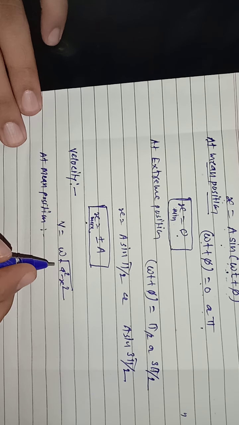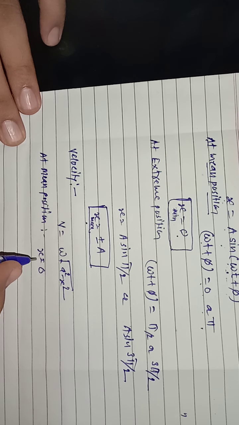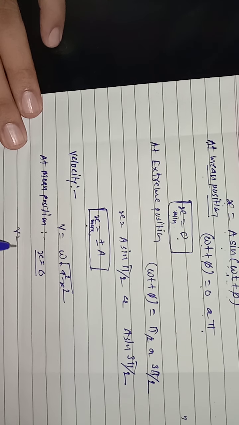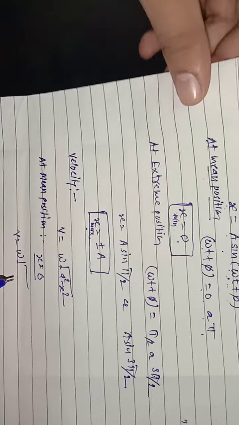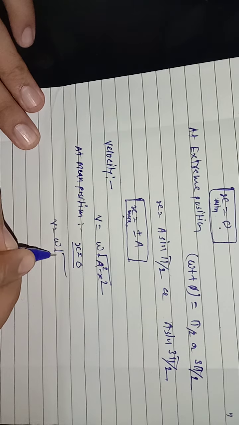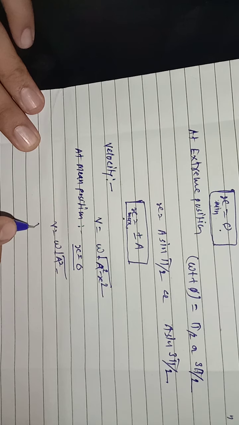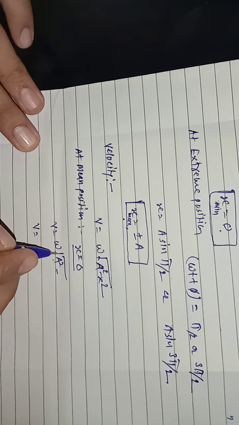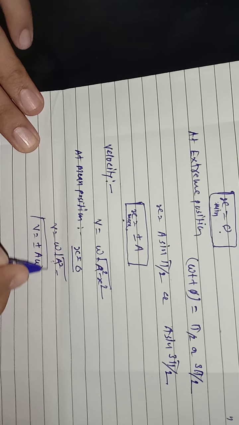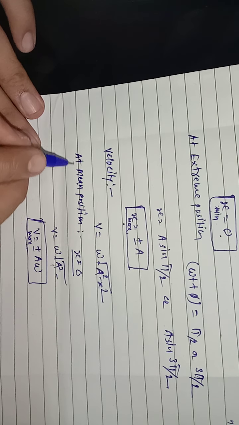At mean position x is equal to 0, that means displacement is 0. So v is equal to omega under root a square, where a is the amplitude, a square minus 0. So we get v is equal to omega times under root a square, which means plus or minus a omega. This is the maximum value of velocity, at mean position.